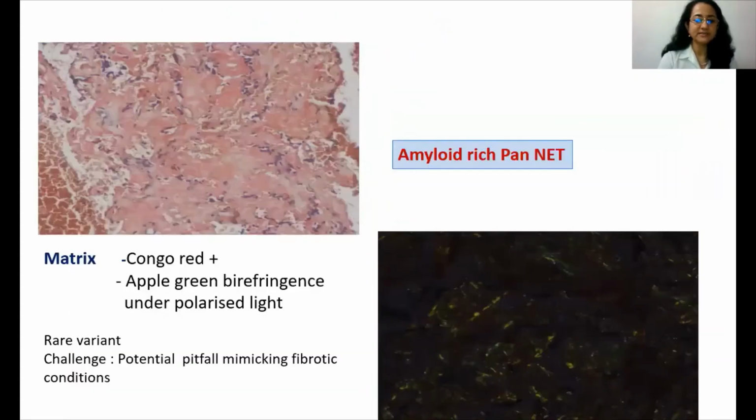This matrix material on Congo red was positive and showed apple green birefringence under polarized light. So this was amyloid. And this was a case of an amyloid-rich pancreatic neuroendocrine tumor. This is a very rare variant and can be a potential pitfall mimicking fibrotic conditions like fibromatosis if you do not pay attention to the nature of this matrix and the neoplastic cells embedded in it.